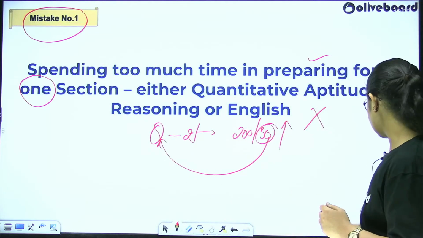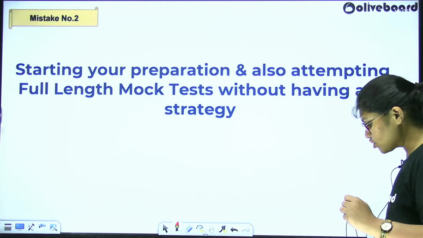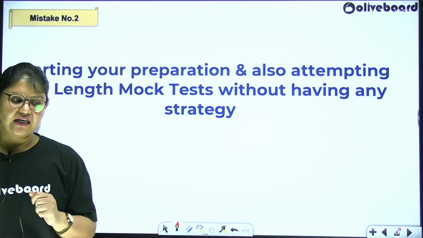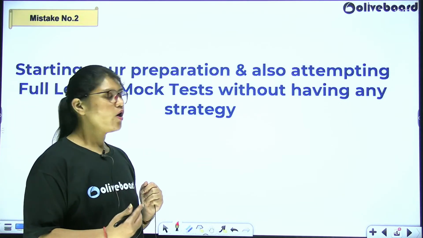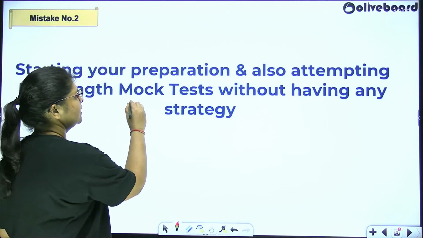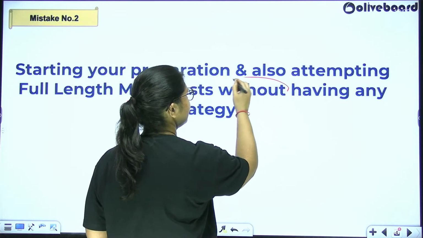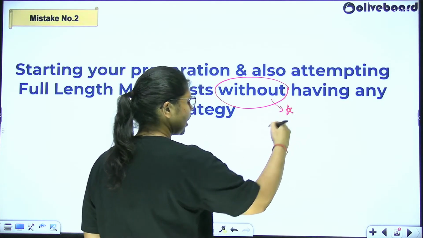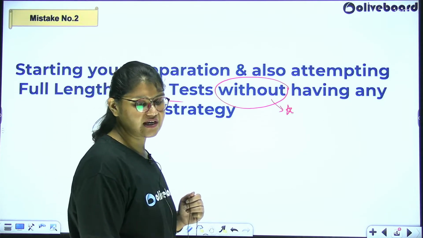Now let me move on to the second mistake that is most commonly made by the students. Here you start preparing for the examination and you start giving mock tests without having any strategy. This is a very common mistake because this is how usually many students approach the examination.